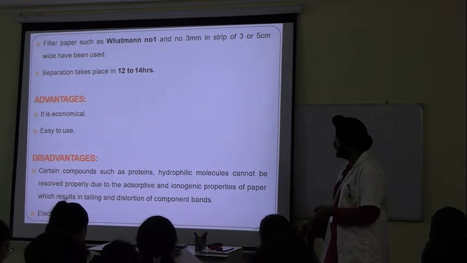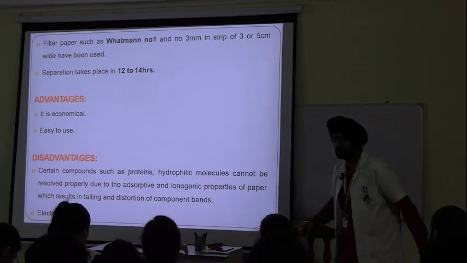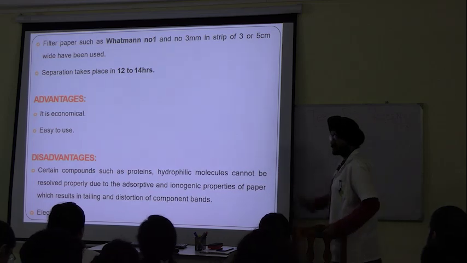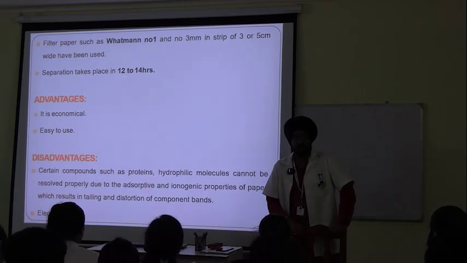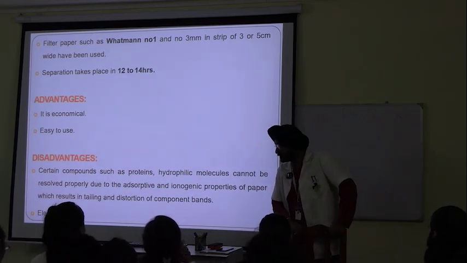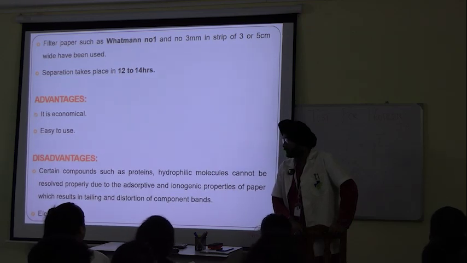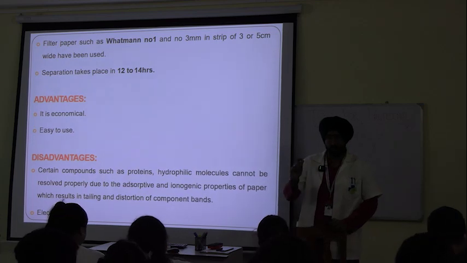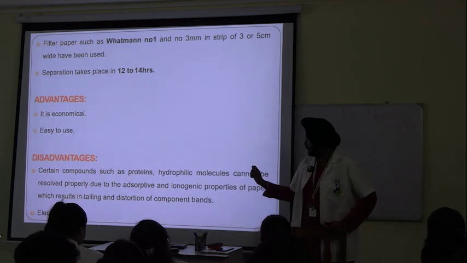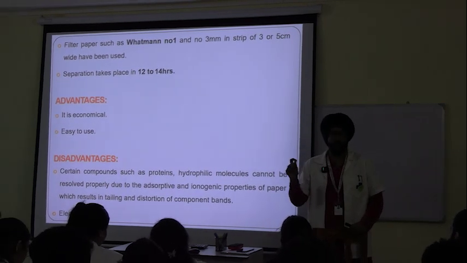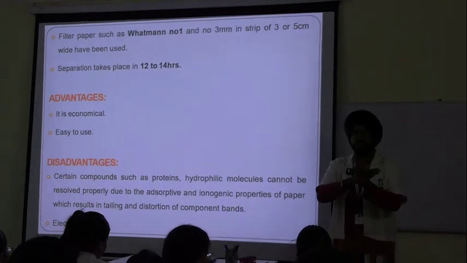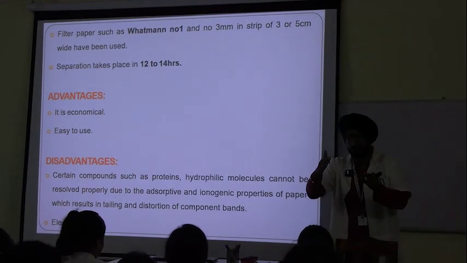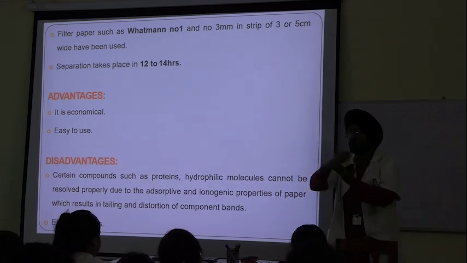They cannot be resolved properly. What is the meaning of resolved here? Yes, very good. The meaning of resolved here, that they are not properly resolved, means that the separation is not clear, not distinct, they are overlapping.